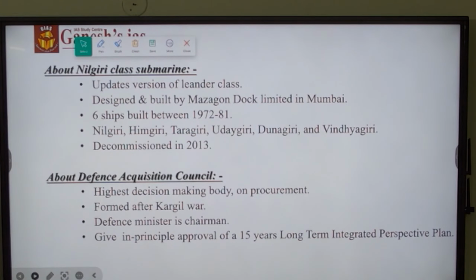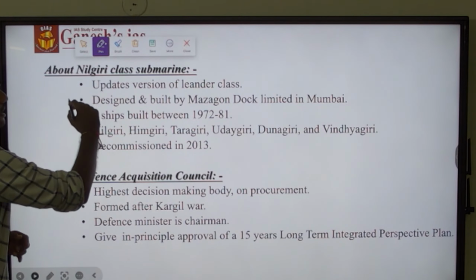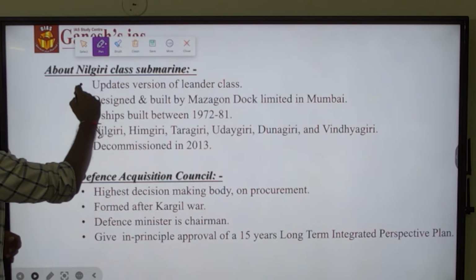So what does the Nilgiri class, which we have talked about right now, mean? It is the updated version of the Leander class frigates of Britain, designed and built by Mazagon Dock Limited in Mumbai.